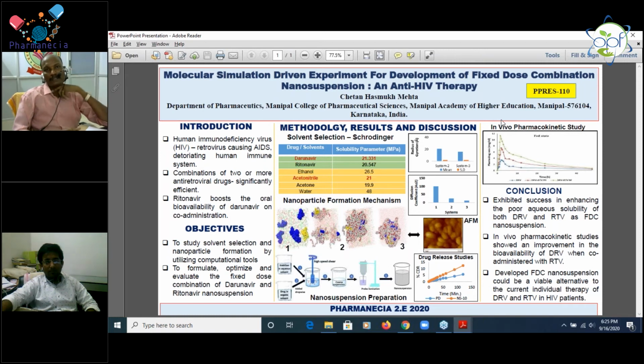Chetan, how will you formulate the nanoparticles? So generally, there are different methods to formulate nanoparticles, like solvent evaporation, then size reduction by probe sonication, HPH, high pressure homogenization, and also a simple method, the solvent evaporation method. But if we are getting a larger size, then we have to go for size reduction.